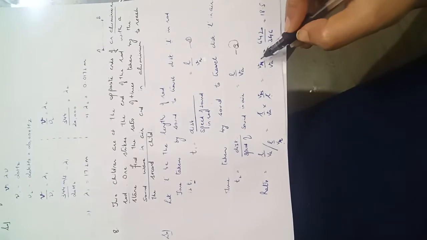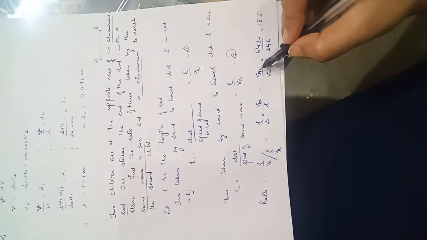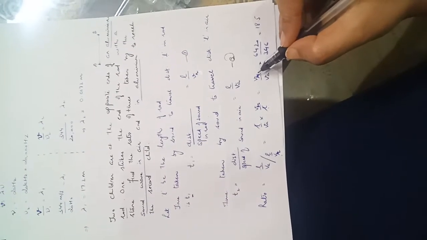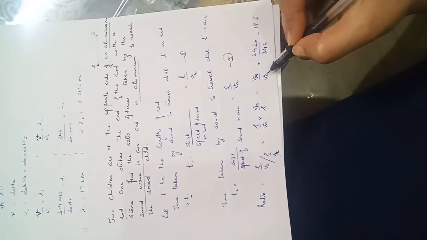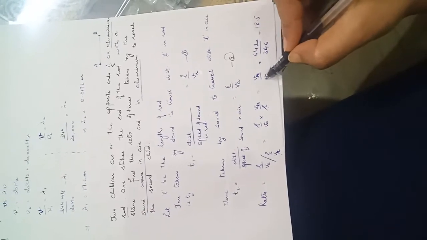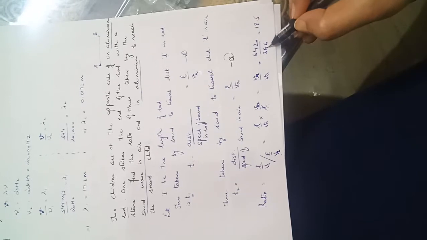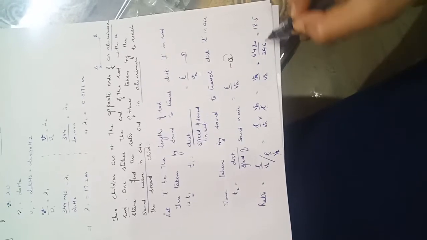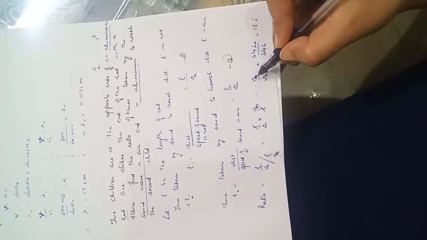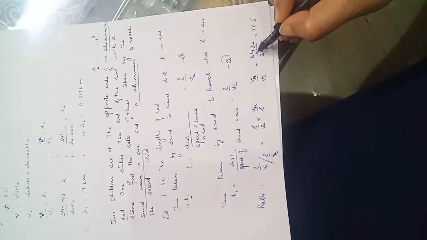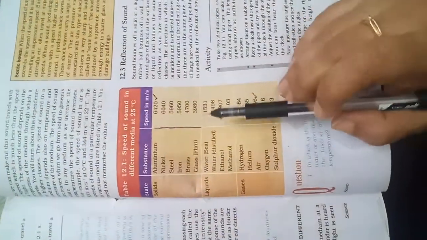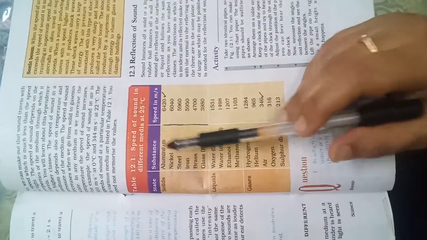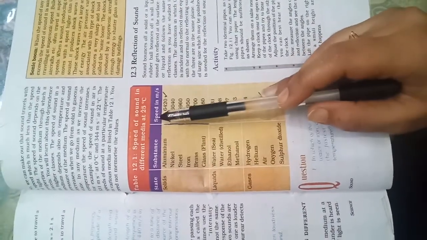VR upon VA is velocity of sound in the aluminium rod, and VA is the velocity of sound in the air. Velocity of sound in the air is given to us as 346 meter per second and velocity of sound in aluminium rod is given to us as 6420. Have a look on this table given in the book. It is speed of sound in different media.